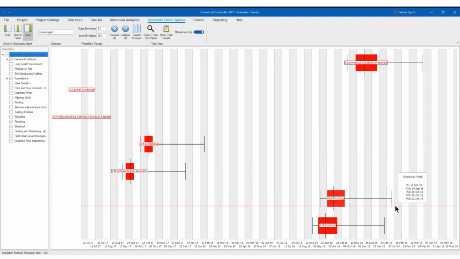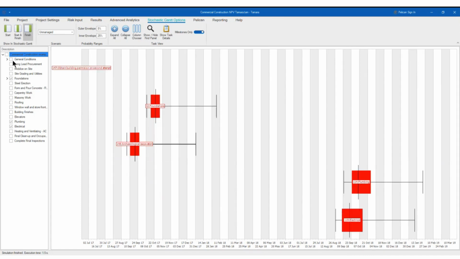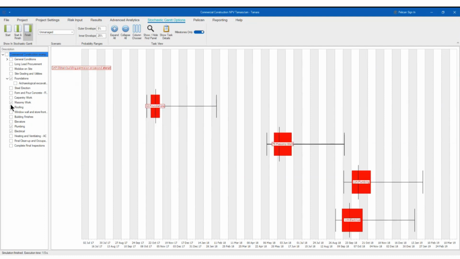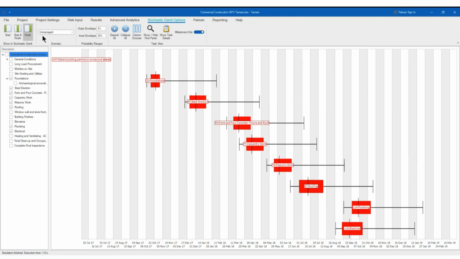So the scenarios are present in all of the different decisions that you will have in the model after you set them up. This is something that's really cool because normally you will have to manually set them up. In this case, you can do, for example, here, you can say, I don't want to see the complete project. I just want to see a few of them, right? Foundations, plumbing, and electrical. Here you go. So these are the ones that I would like to see, in what they call a probabilistic Gantt chart or stochastic Gantt option like this.